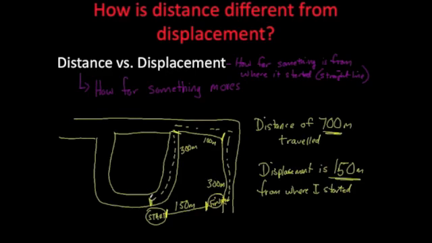Now, if I continue back, so I'm coming back home to where I started, my distance traveled is going to double to 1,400 meters, and my displacement, because I finished exactly where I started, would actually be 0 meters if I end where I start from. So you can see there is quite a difference between distance and displacement.